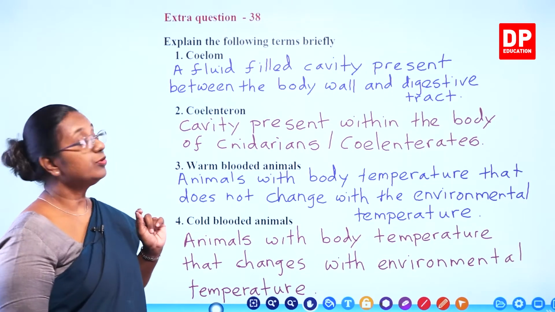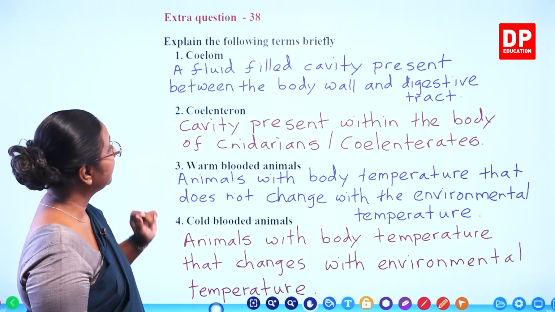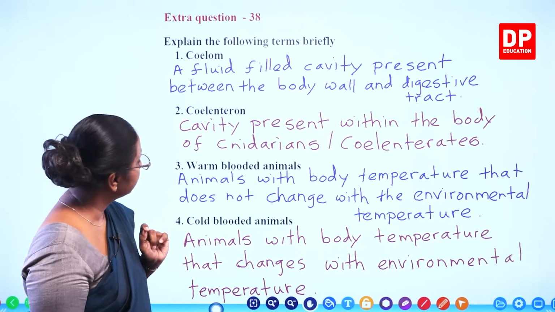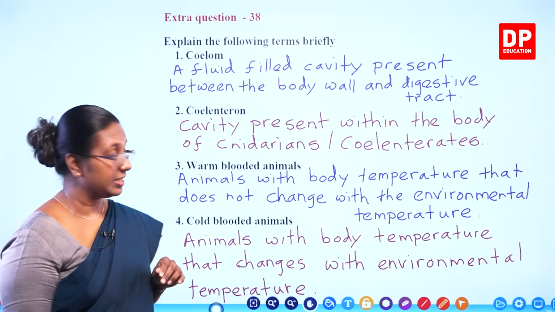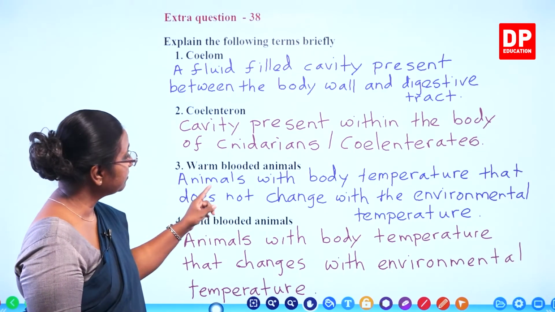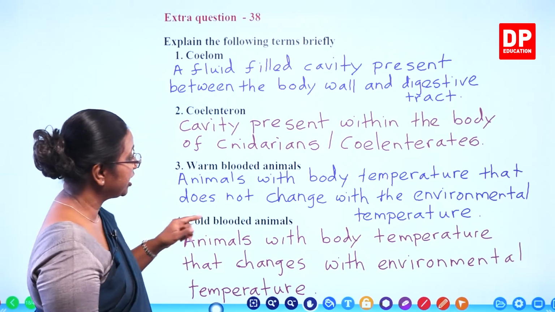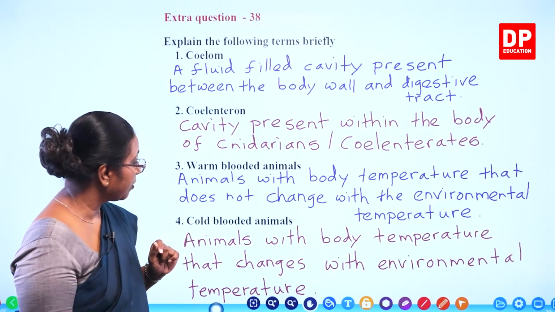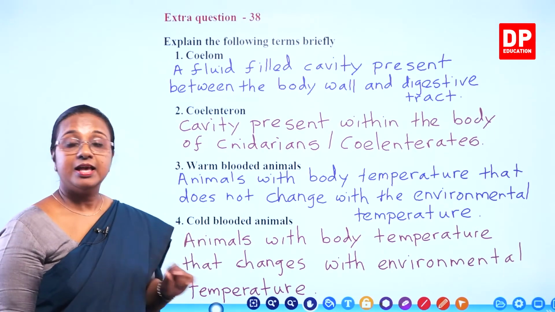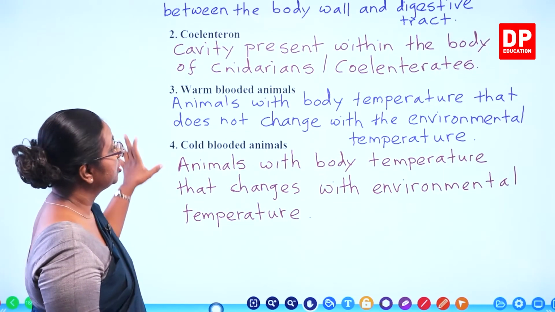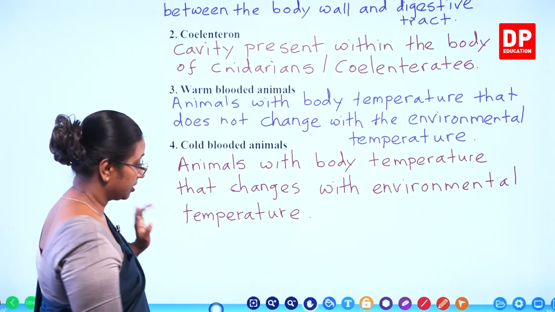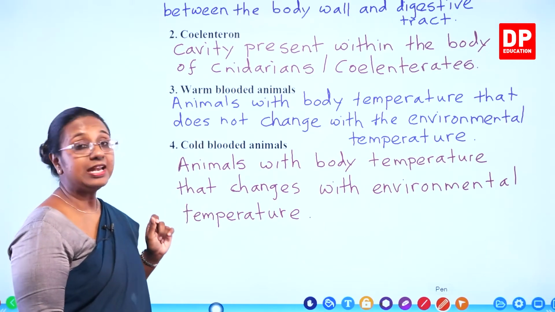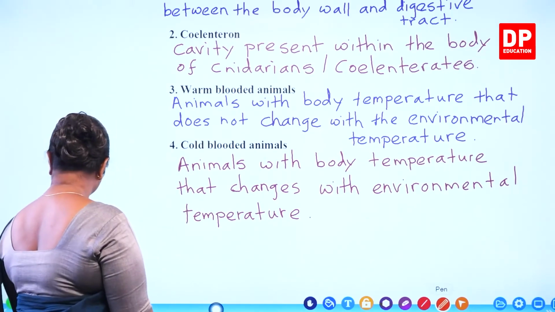Explanations. Coelom, fluid cavity present between the body wall and digestive tract. Coelenteron, cavity present within the body of cnidarians or coelenterates. Warm-blooded animals, animals with body temperature that does not change with the environmental temperature. Cold-blooded animals, animals with body temperature that changes with environmental temperature. So those are the explanations, students. I am sure you all were able to answer them correctly. With that, I will move on to the next question.